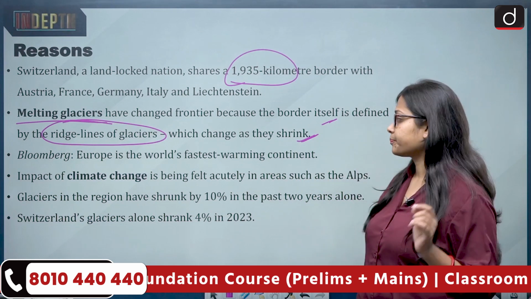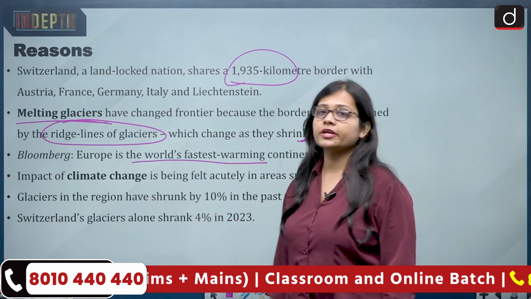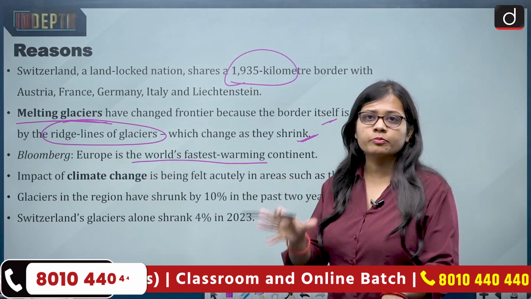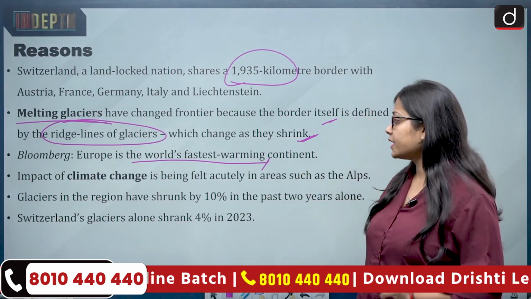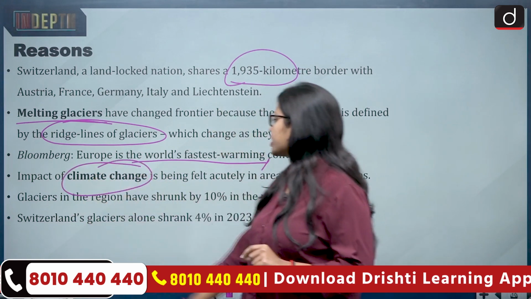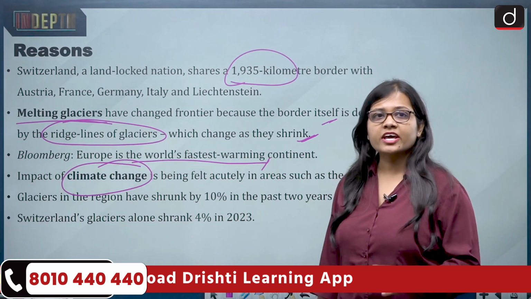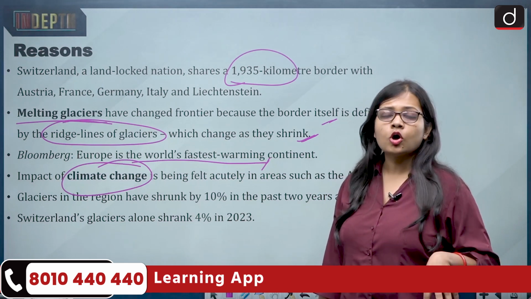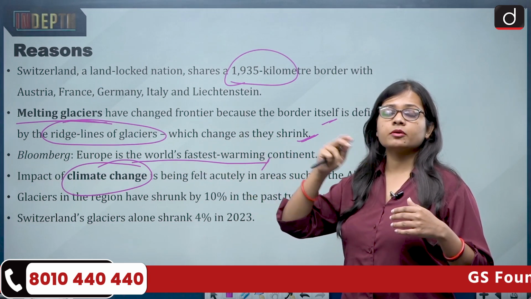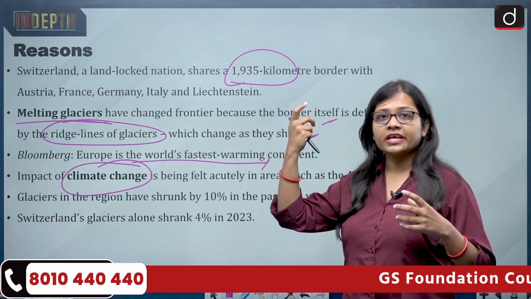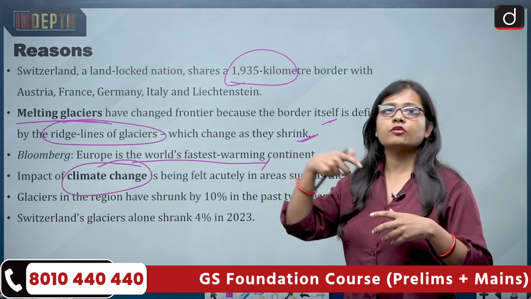According to Bloomberg, Europe is the world's fastest warming continent. So out of all the 7 continents, Europe is the fastest warming continent. The impact of climate change is being felt acutely in areas such as the Alps, because these are areas where the temperature is usually low. Now that the temperature is rising and the summers are becoming even hotter, the intensity at which the melting of glaciers is taking place is also increasing.